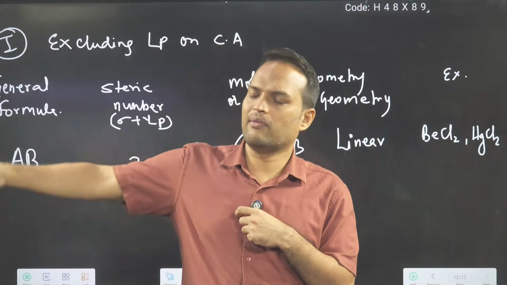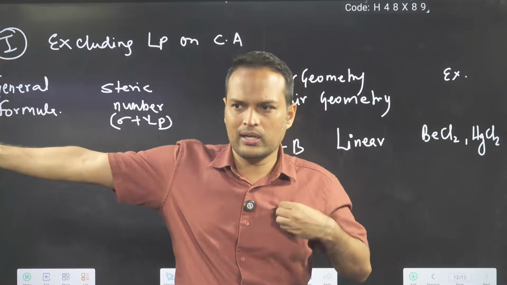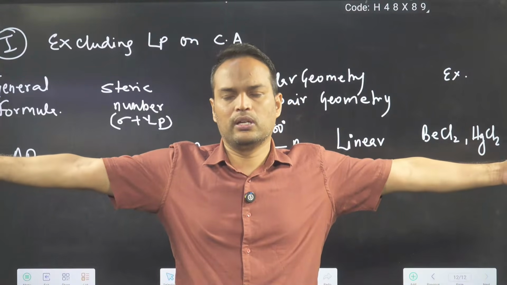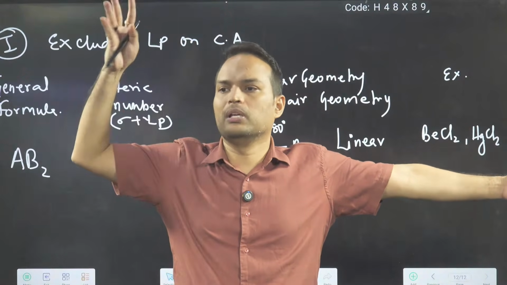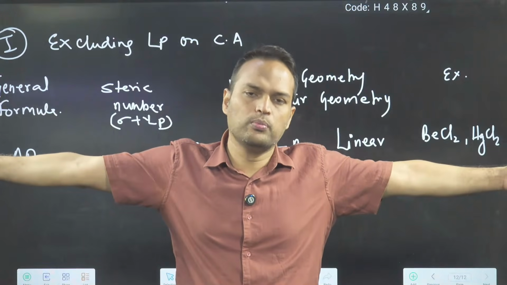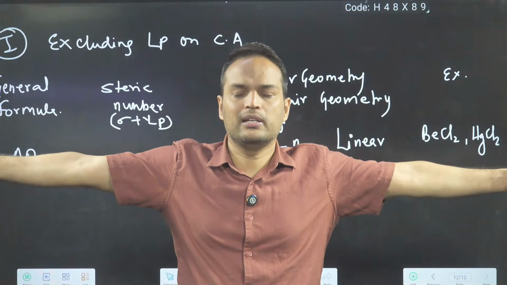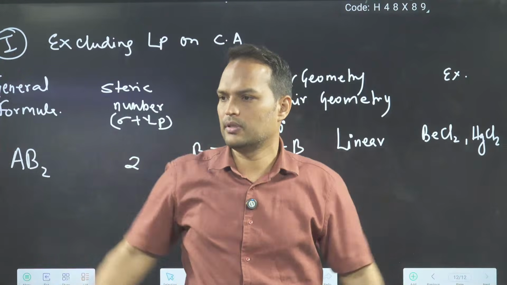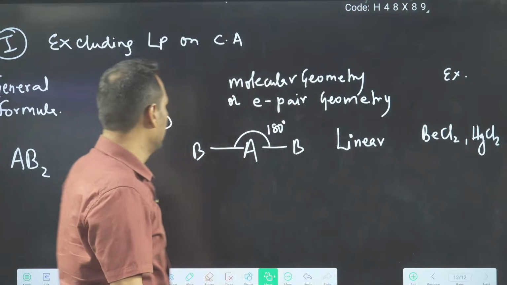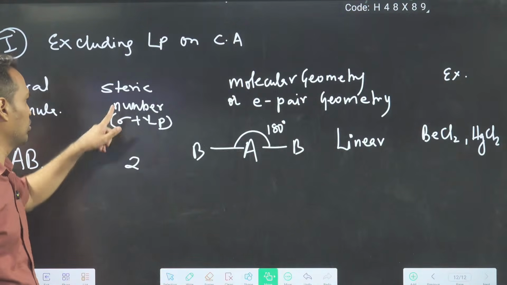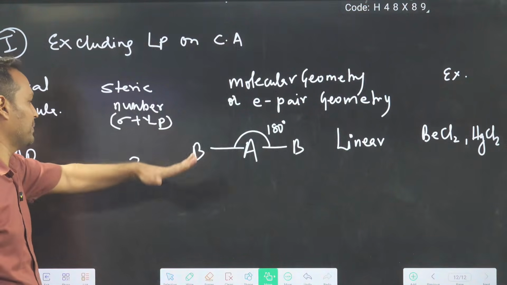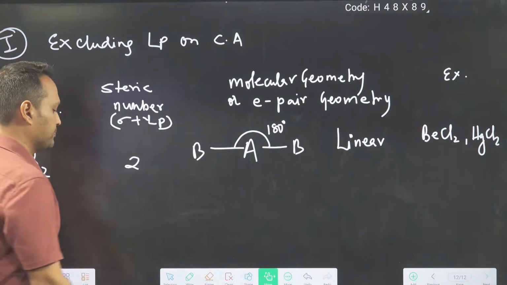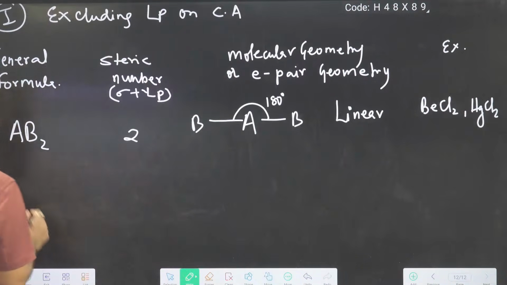One electron will form a bond with chlorine, and one electron will form a bond with the other chlorine. There is no lone pair on it. So only 2 sigma bonds. Linear. Done. Steric number 2: sigma bonds plus lone pair on the central atom. Lone pair I am not taking in any case now.